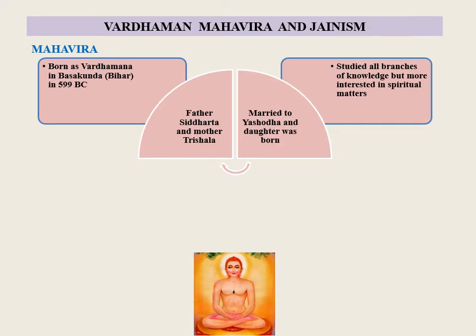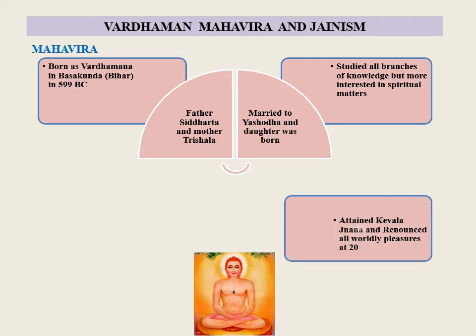When he was 20 years old, after the death of his parents, Vardhamana renounced all worldly pleasures. He left his home in search of truth. He lived the life of an ascetic and practiced rigorous penance and deep meditation. In the 13th year of his life as an ascetic, he attained the true knowledge, Kevala Gnana. Vardhamana came to be known as Mahavira, the great hero, or Jina, the conqueror of self, and his followers came to be known as Jains.